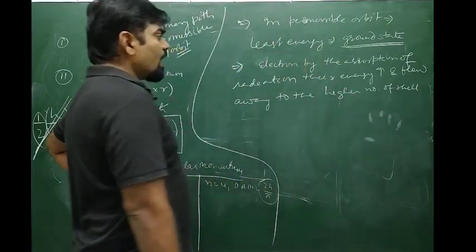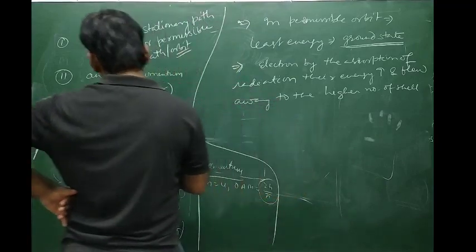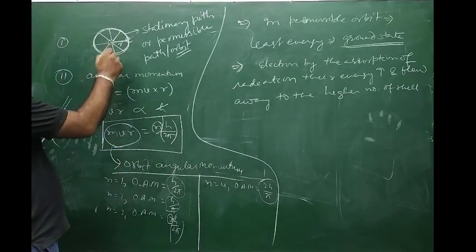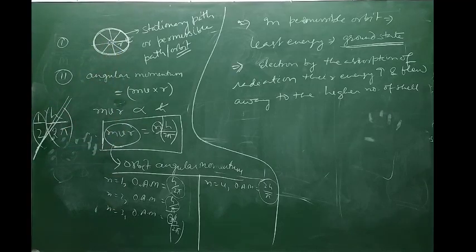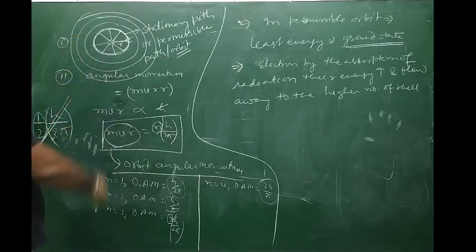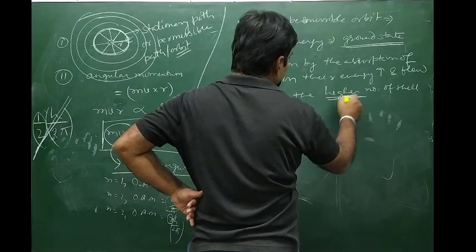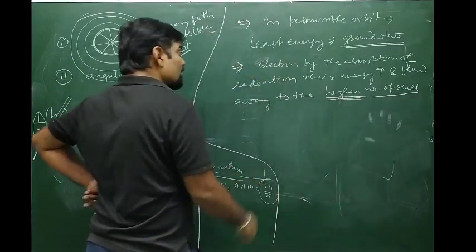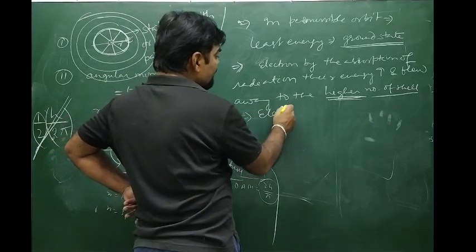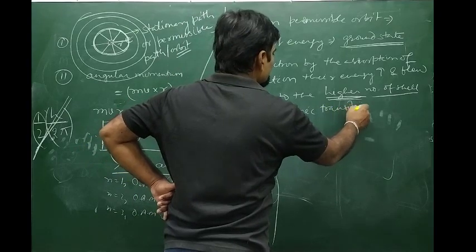The electron revolving on the stationary path possessing least energy is in the ground state, and the rest of the energy levels or shells are excited states. These excited states have higher energy shells, that is, higher numbers of shells, and such a process is called electronic transition.